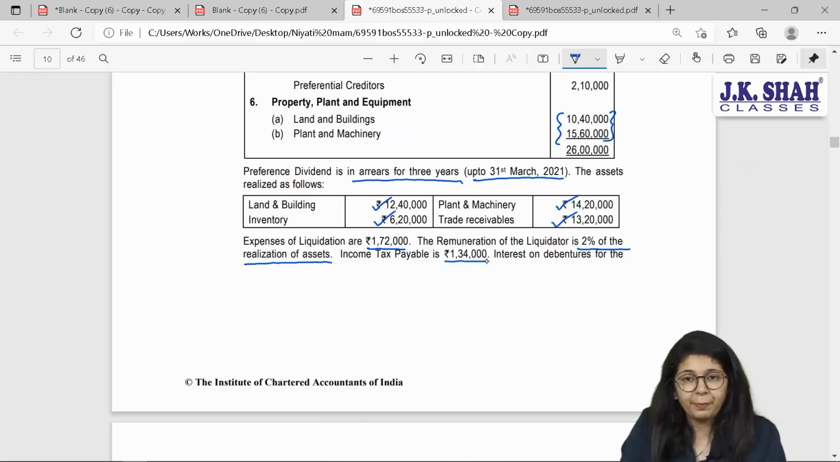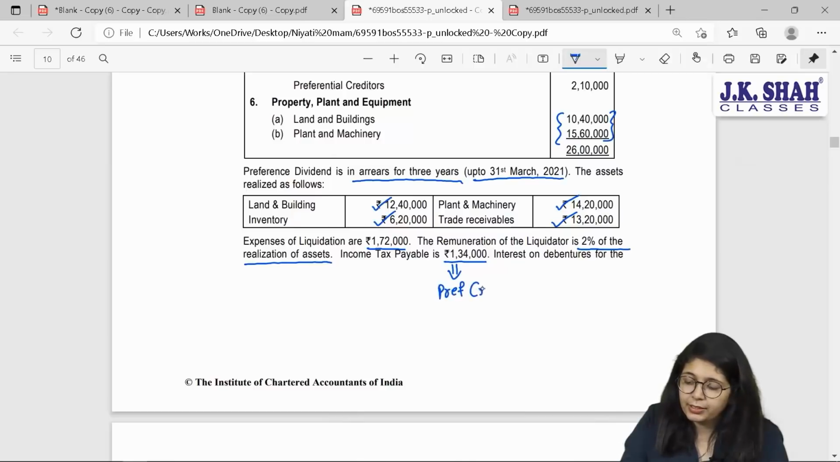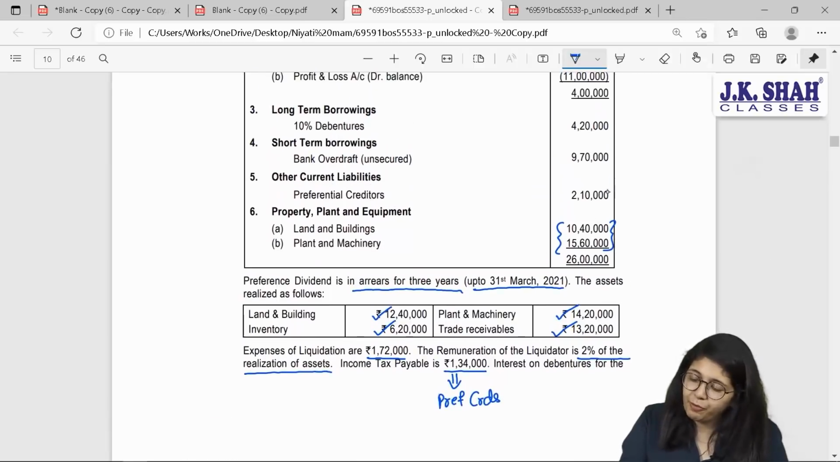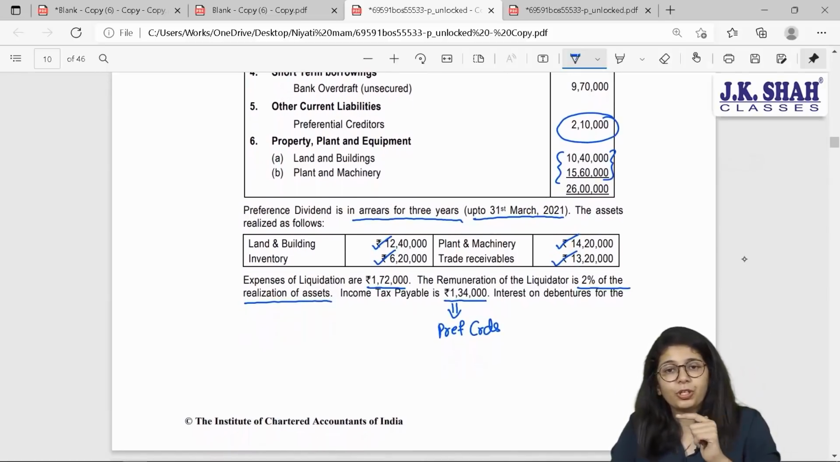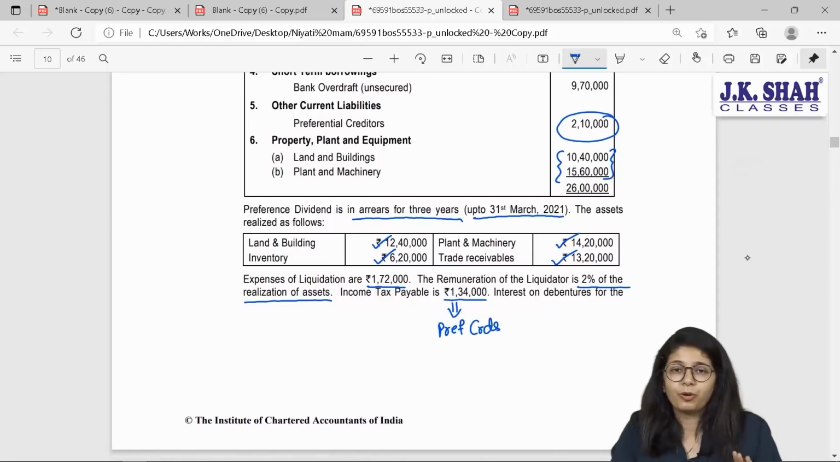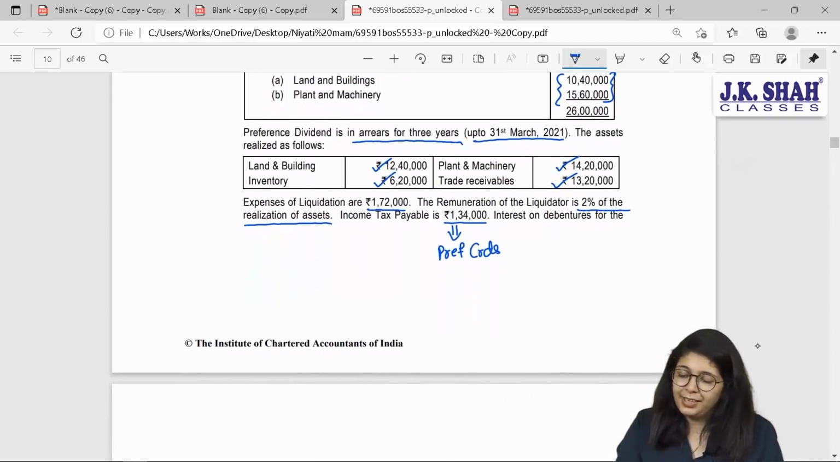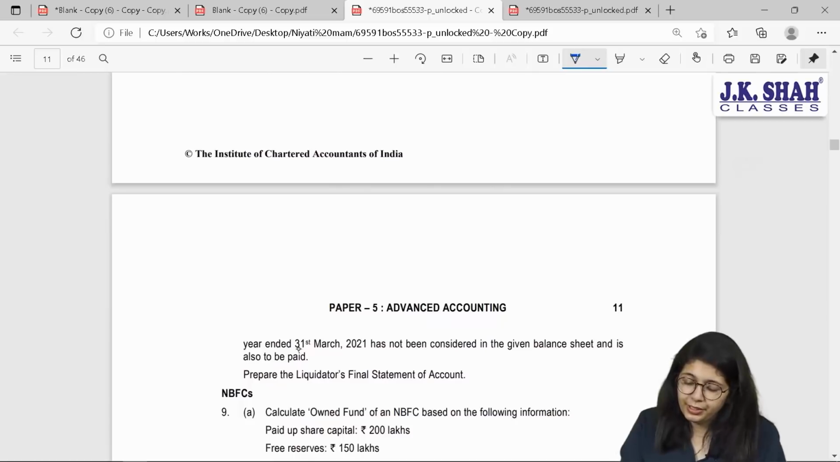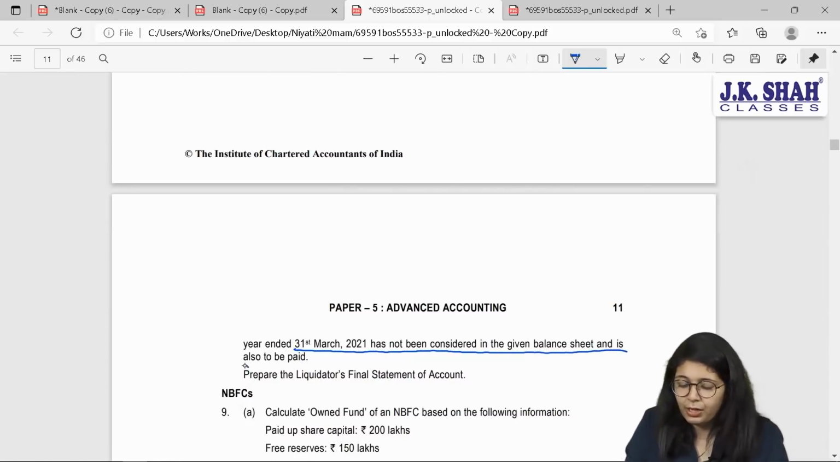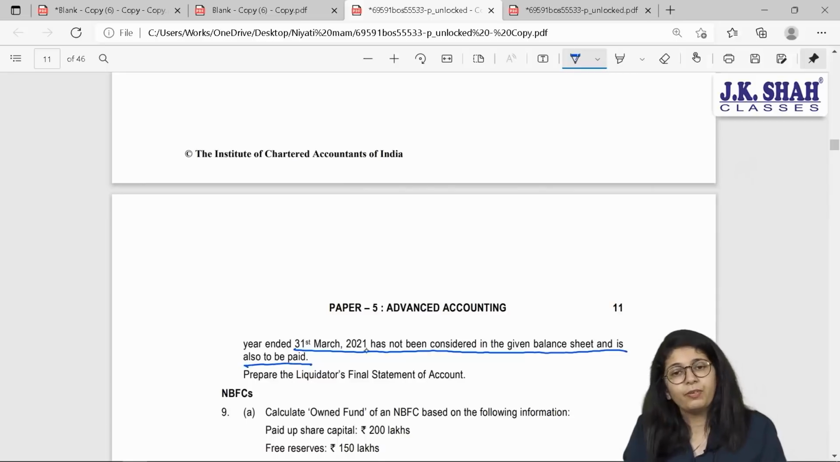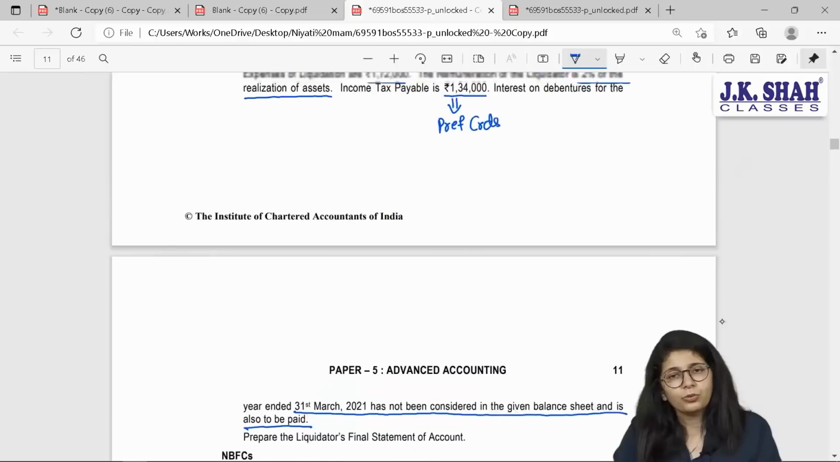Income tax payable is considered as preferential creditors. But you will say, ma'am, we already had preferential creditors of 210. Yes, beta. Over and above this, you have preferential creditors under the heading income tax payable of 134. Interest on debentures for the year ended 31st March 21 has not been considered in the balance sheet given above and has to be paid. So when will you pay this interest? Together with payment of debenture holders' claim. Prepare liquidator's statement of accounts.